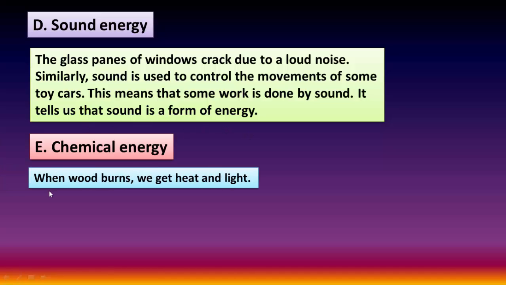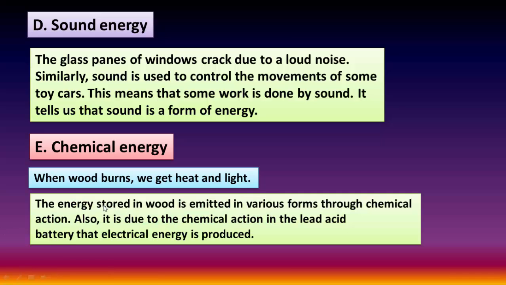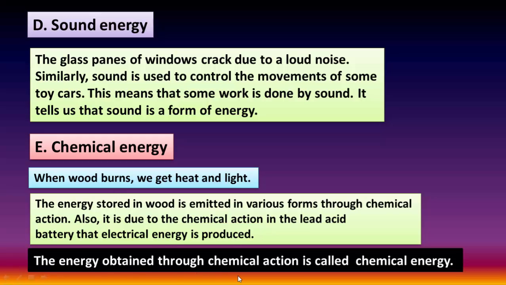Chemical energy. When wood burns, we get heat and light. The energy stored in wood is emitted in various forms through chemical action. Also, it is due to the chemical action in the lead acid battery that electrical energy is produced. The energy obtained through chemical action is called chemical energy.